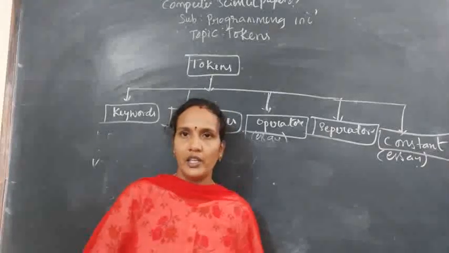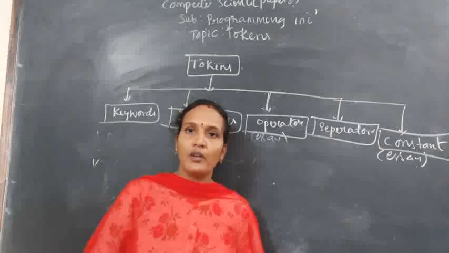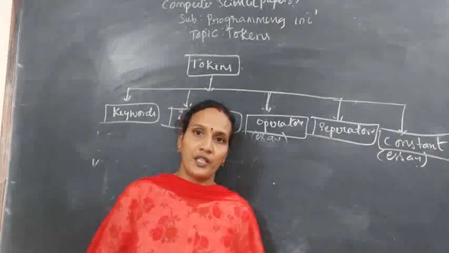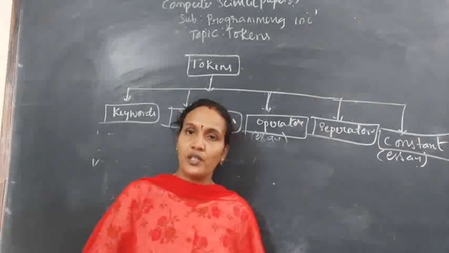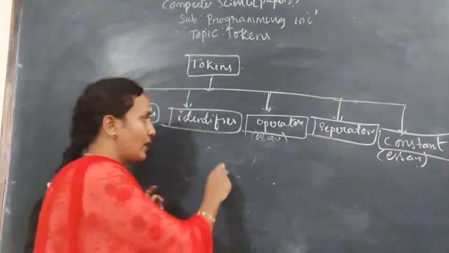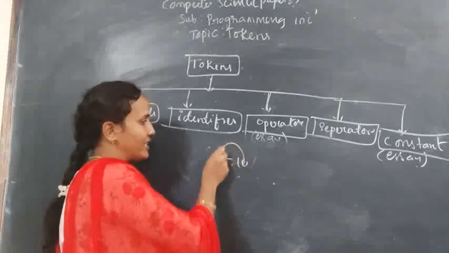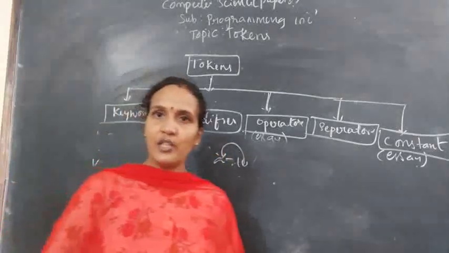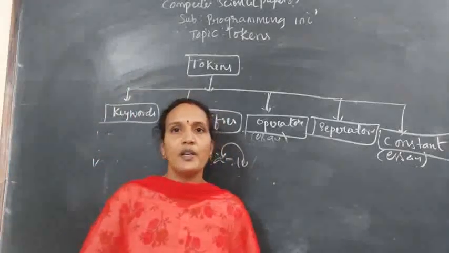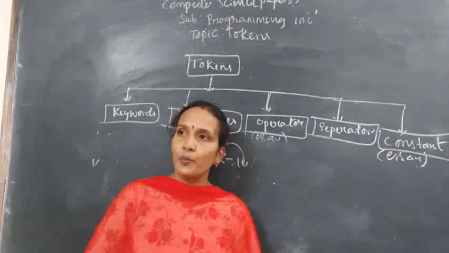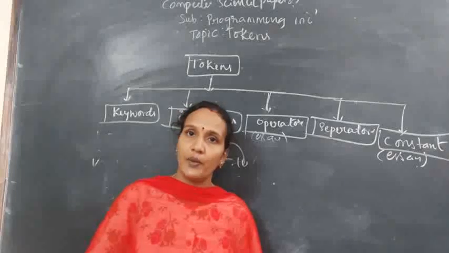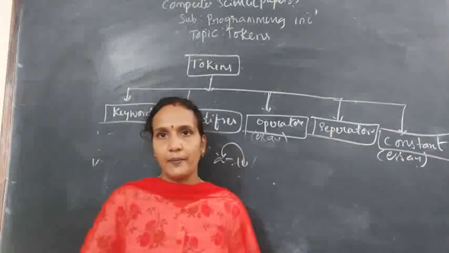That comes under relational operators. Logical operators are used to combine relational expressions. And next, assignment operators, equals to, which is used to assign a value, like a equals to 10. This 10 is assigned to a. This is called an assignment operator. And some special operators we also have in C programming. Clear? Operators are used to perform arithmetic and logical operations on operands.